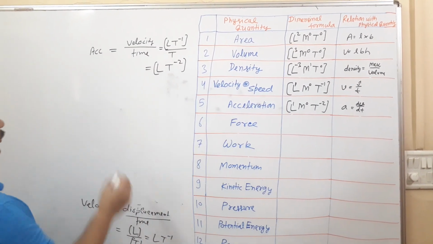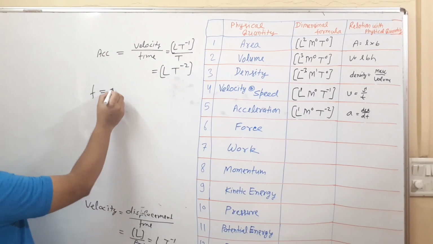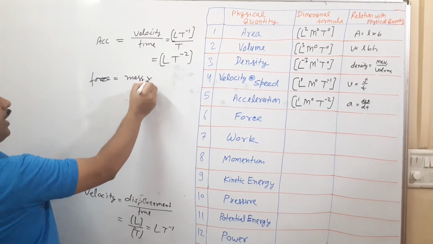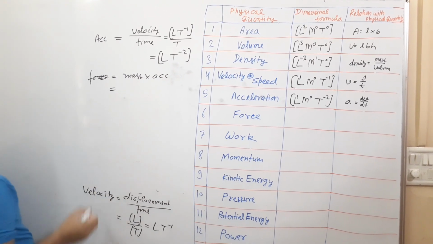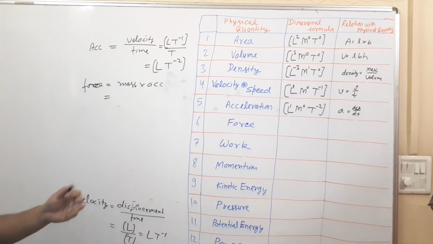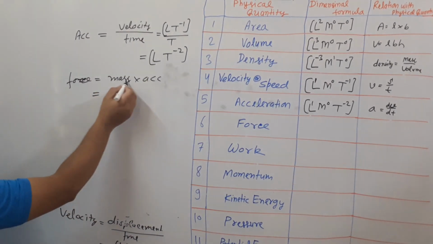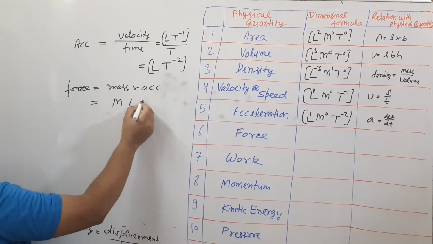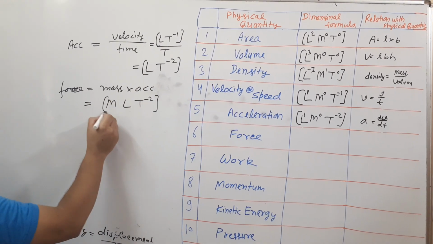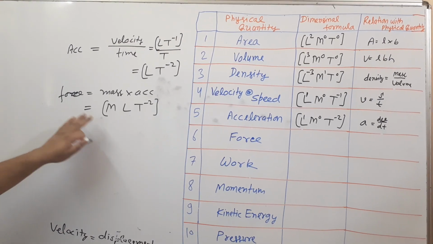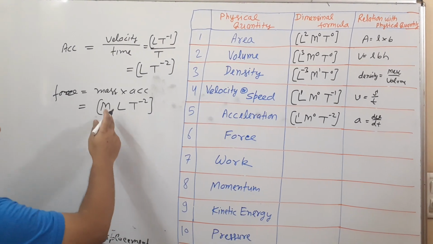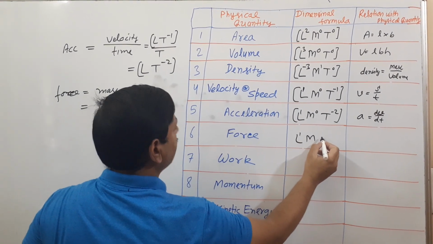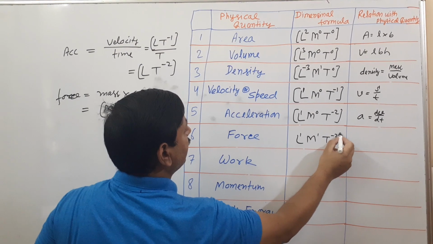We'll go for the force. What is force? Force is equal to mass into acceleration. What is the dimensional formula for mass? That is M, and acceleration I have found here, L T raised to minus 2. So the dimensional formula of force will be L M T raised to minus 2.